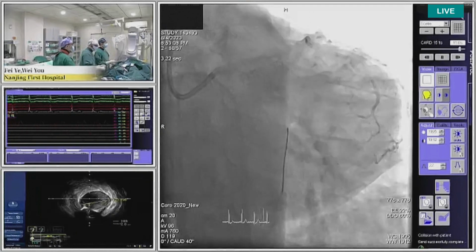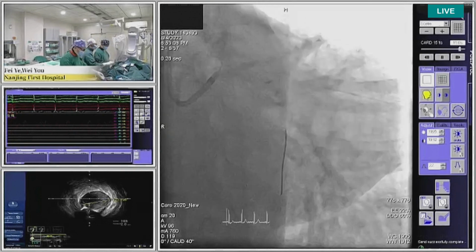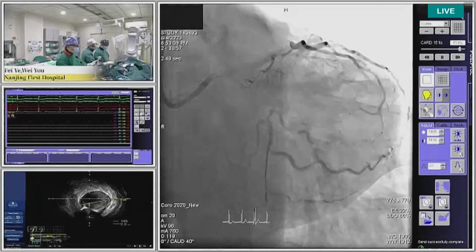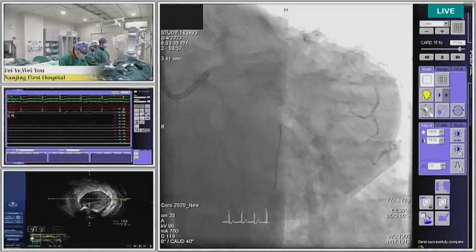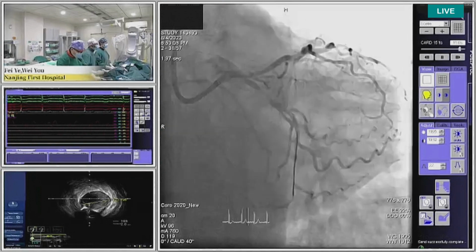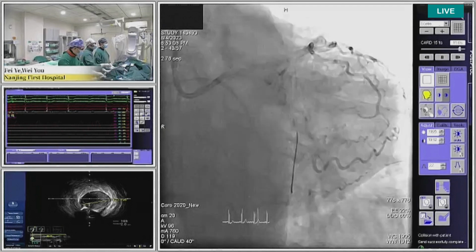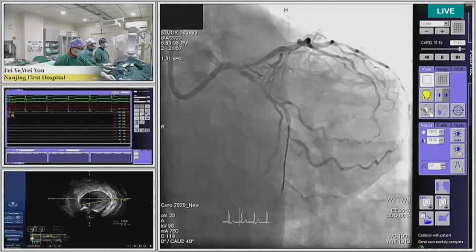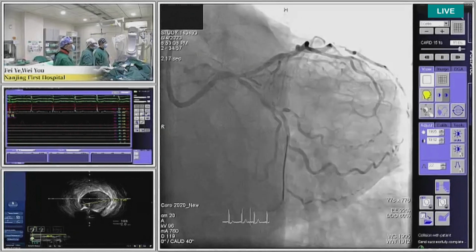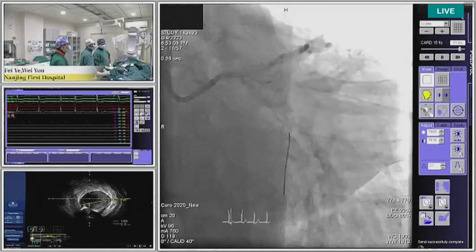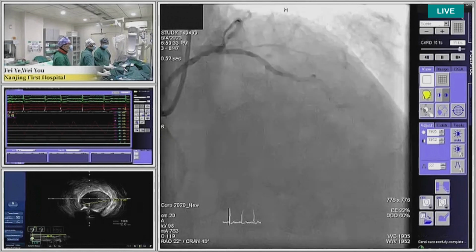This is a diffuse lesion from the ostial circumflex to the distal. And there is a severe calcification located at the ostial and the distal left main bifurcation lesions. So this is a complex bifurcation lesion based on angio. So we want to use not only intravascular imaging, but also a functional test for the guidance of PCI. So before PCI for this case, we measure the IVUS and mu-FR.